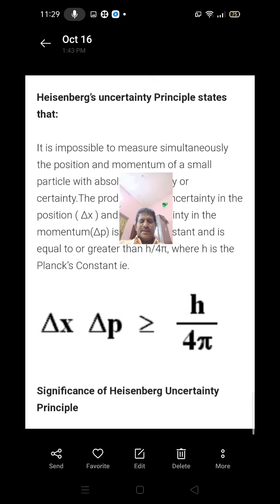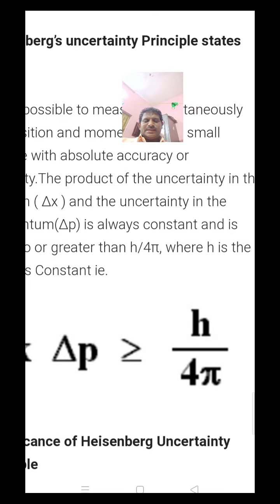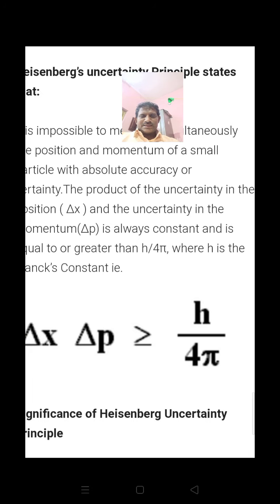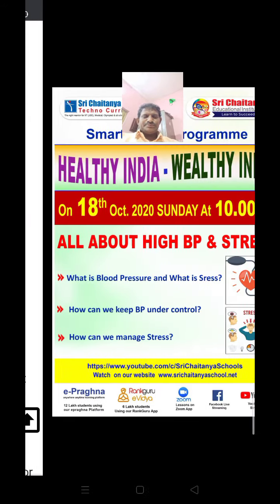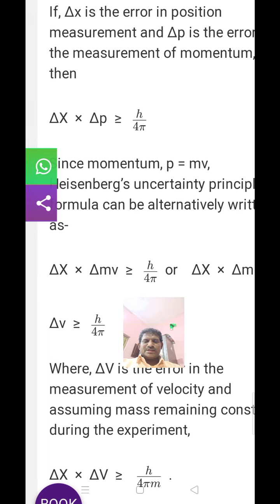That means delta x into delta p is greater than or equal to h by 4 pi, where delta x represents the uncertainty in the position and delta p represents the uncertainty in the momentum. H represents the Planck's constant. That means delta x into delta p is greater than or equal to h by 4 pi. But we know that momentum p is equal to mass into velocity.